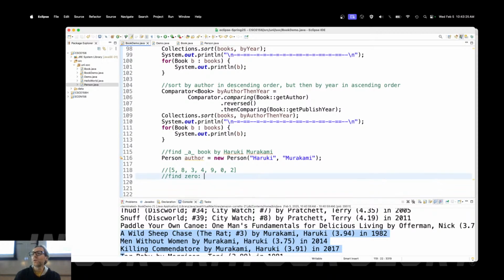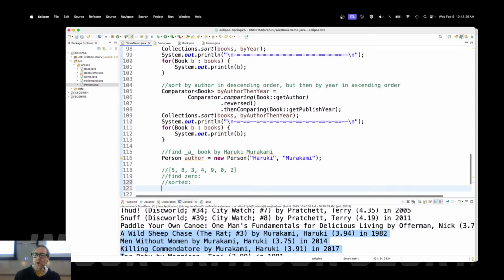Now what if I told you that it was instead sorted? So let's repeat all those values: 0, 2, 3, 4, 5, 8, and 9. There we go. Now it's sorted. Now I get incredibly lucky here. If I'm searching for 0, I get lucky and I find the last one.